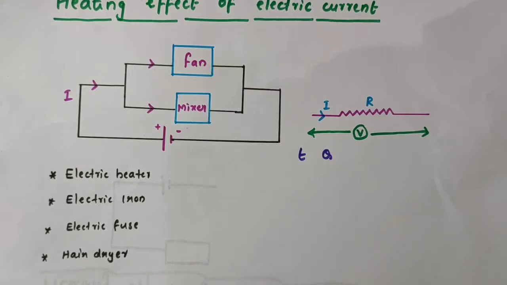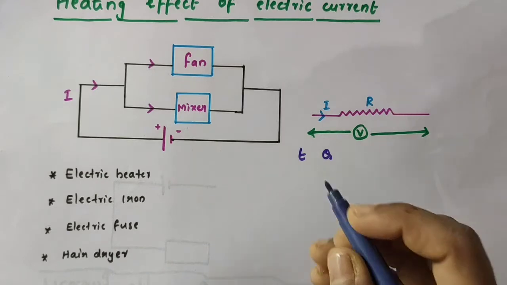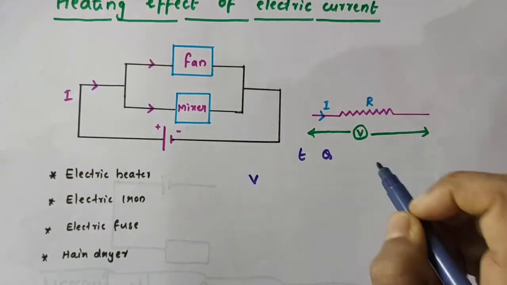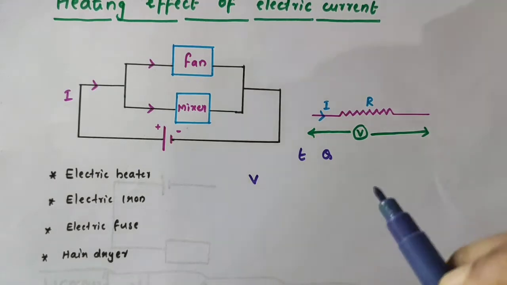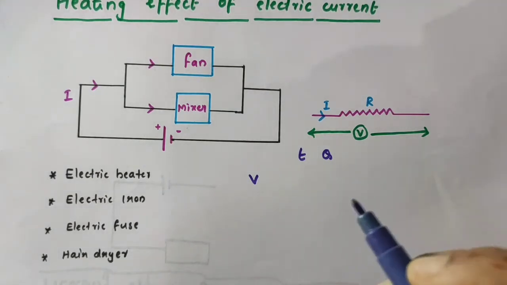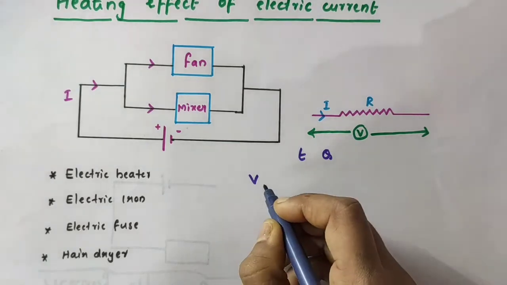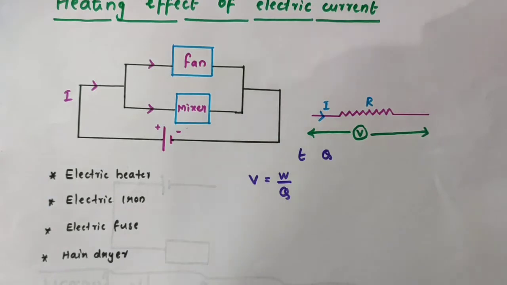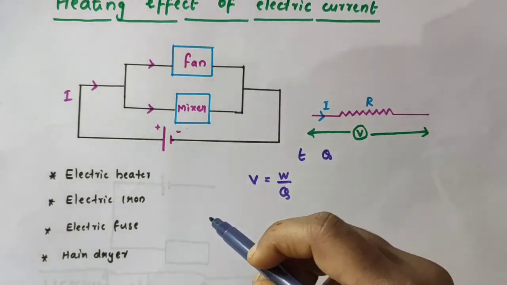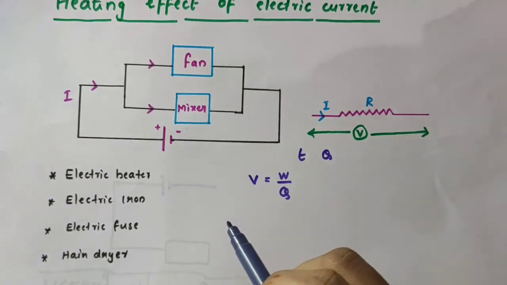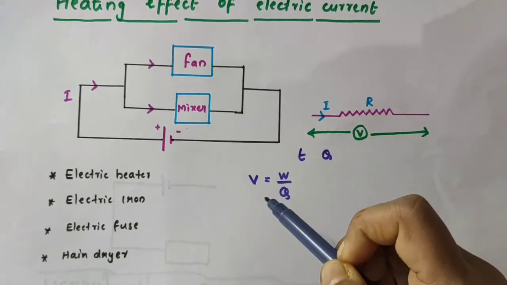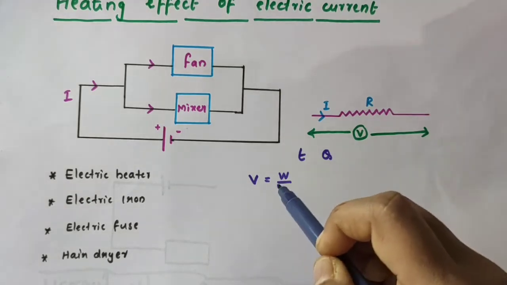When we discussed potential difference in our previous videos, we defined the potential difference V between two points in an electric circuit carrying some current as the work done to move a unit charge from one point to the other. That is, we defined V as W by Q, where W is the work done and Q is the charge. That is, V is equal to W by Q.